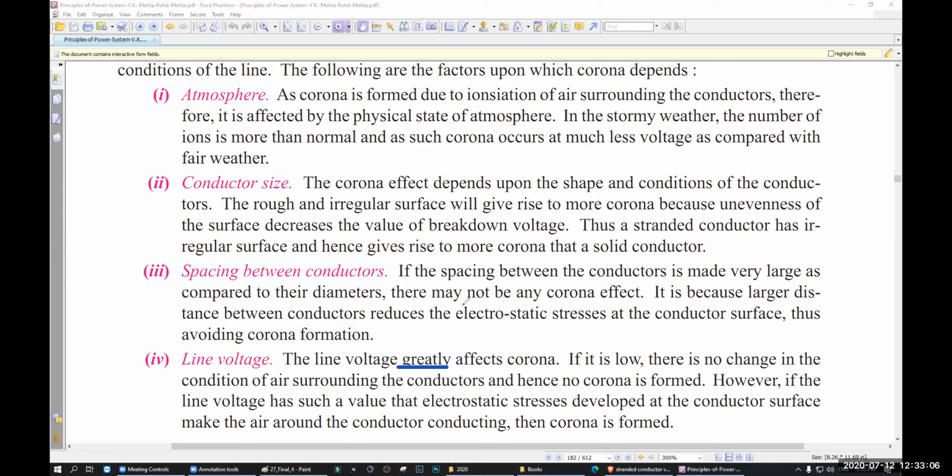Because if you make your voltage bigger, it will exceed the critical disruptive voltage, and that voltage will give rise to corona. So there is a limit of voltage that you can give to avoid corona. If you cross that limit, you will have corona in normal weather as well.